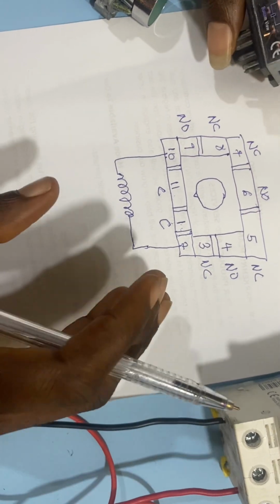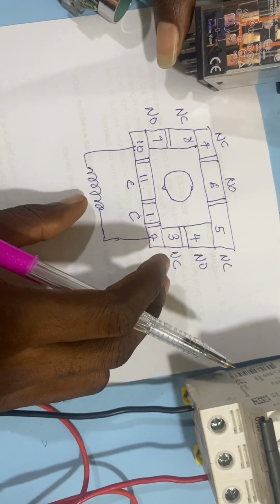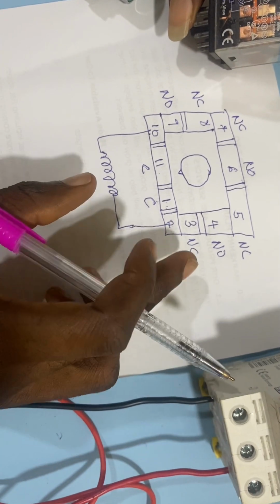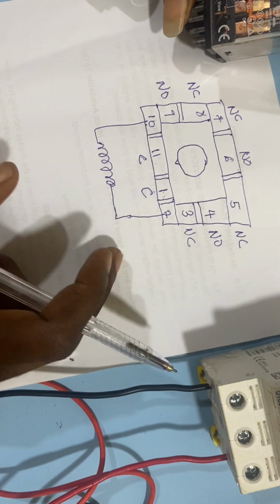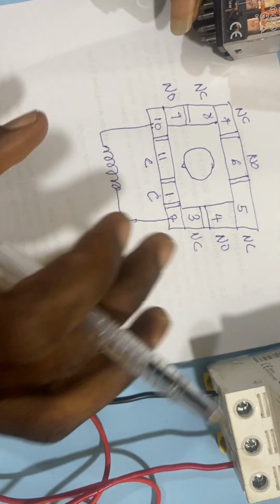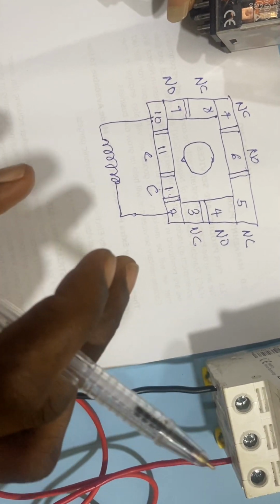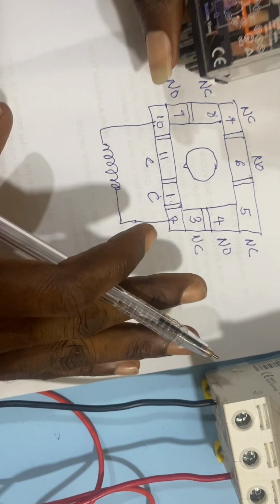So once the coil of this relay is energized, each contact that was normally open will now turn closed, and the one that was normally closed as initial condition will now turn open. So that is just the explanation of this relay.